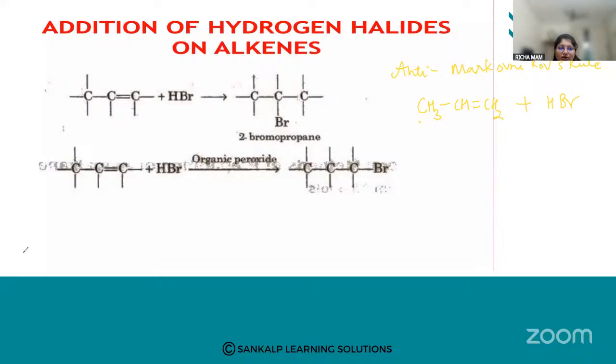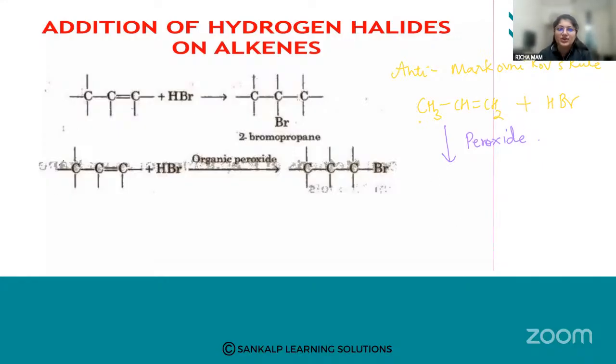Anti-Markovnikov rule takes place in the presence of peroxides. Whenever peroxide is written on the arrow mark, it is understood that it is an anti-Markovnikov addition.